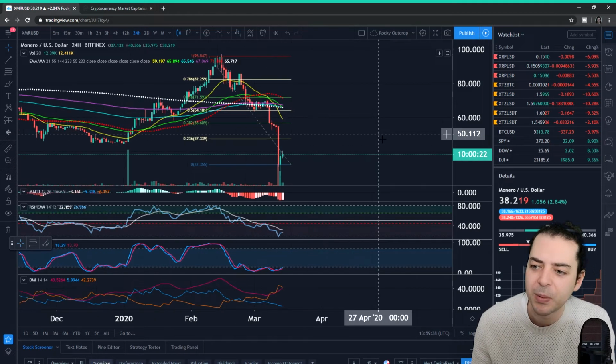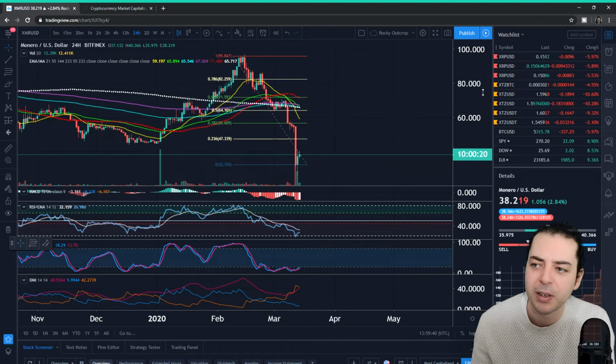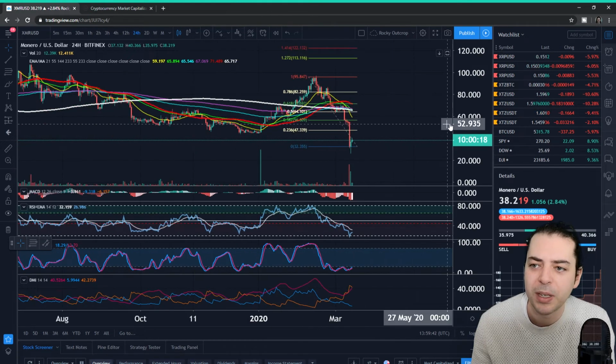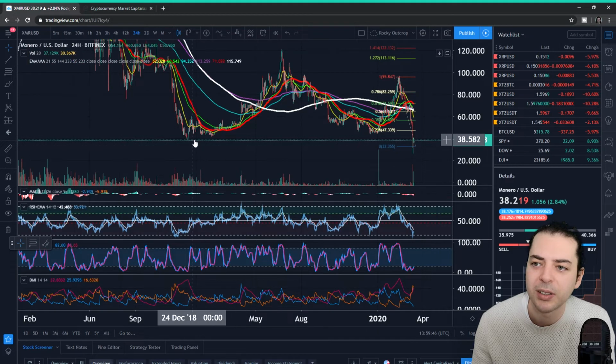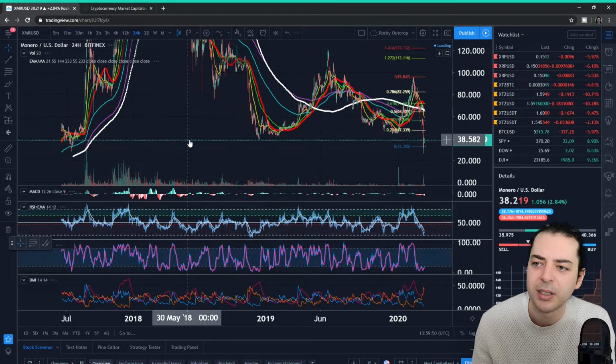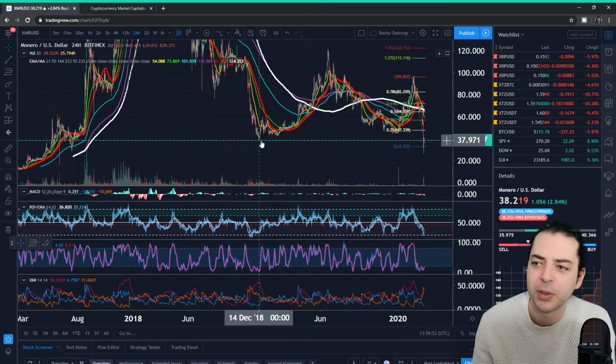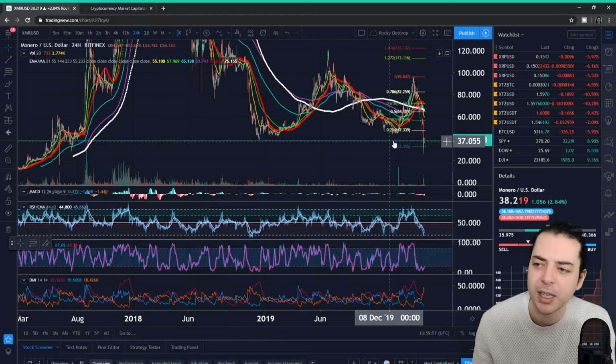Is this an upper opportunity? Perhaps if we were to be able to come up here, would that be one? I wonder. Look into the left and let's see if we can find some horizontal lines. So you can see actually that we're here just at where there could be resistance and then potentially it would become support at a previous low. So the last time the price was as low as this was back in December 2018.